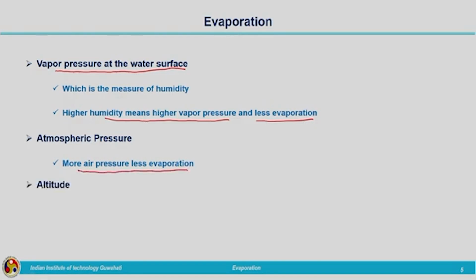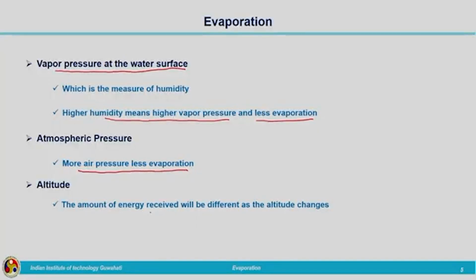Next is altitude. We have found a relationship between altitude and temperature, and altitude and pressure. We have found that as the altitude is increasing, the temperature is decreasing, and pressure is also decreasing. So, temperature is the main reason behind the process of evaporation.